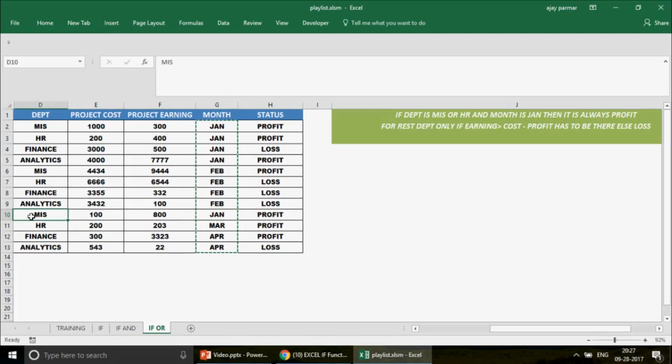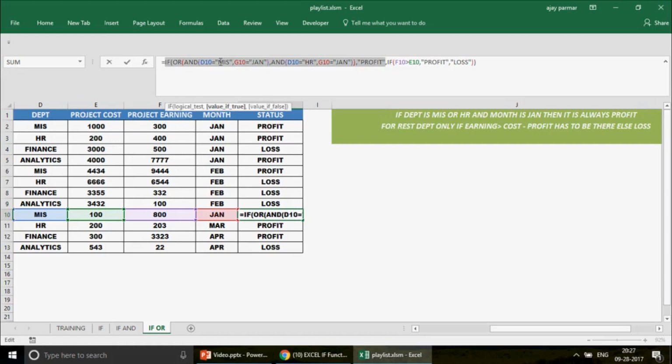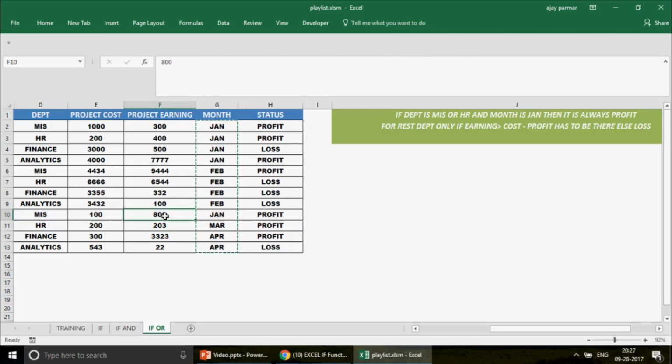Because if you look at the if condition, the first condition which you are writing here for the profit is basically this entire condition which I have right now selected. So there is no question of going to this if, where we are doing the comparison between earning and cost. I can show you this. Even if I write here, let's say just $20, if you think that now it should say loss, you are actually wrong guys, because it is still going to show me the profit, because for the MIS and for the January month we are not at all targeting the cost and the earning, right? So this is how basically your if or function works.